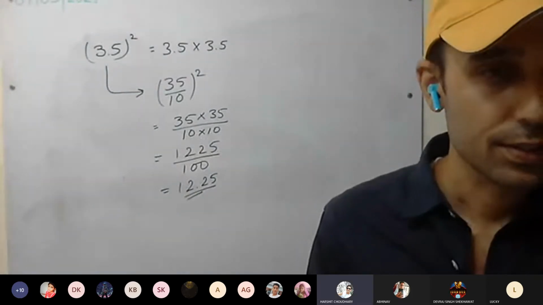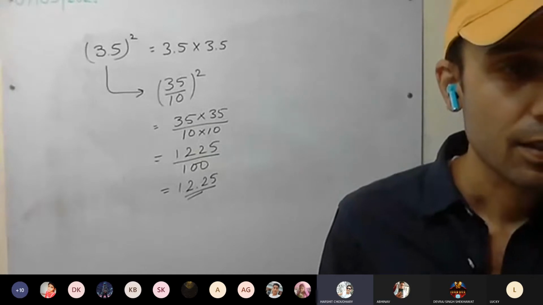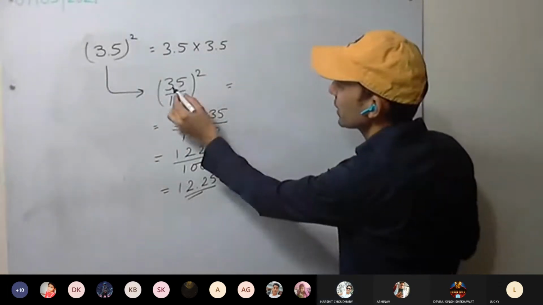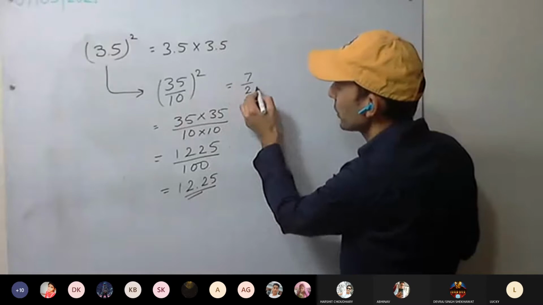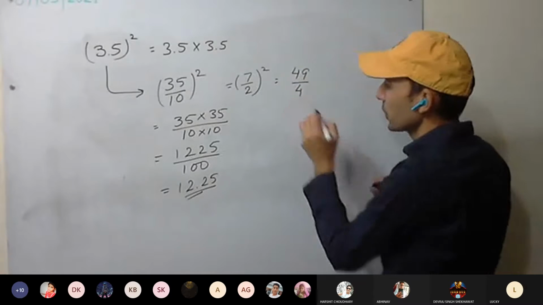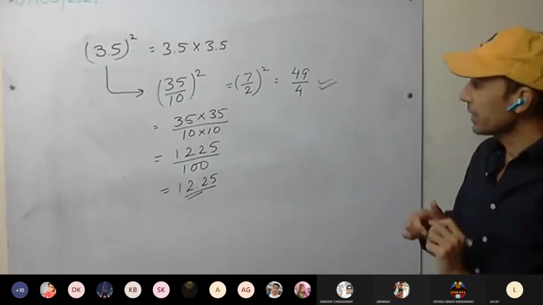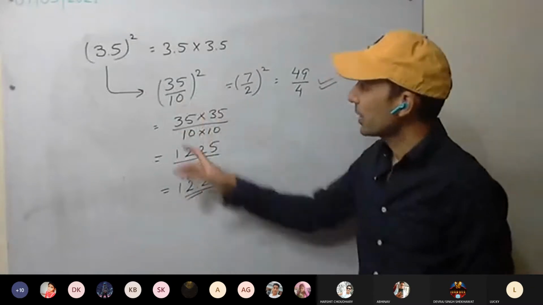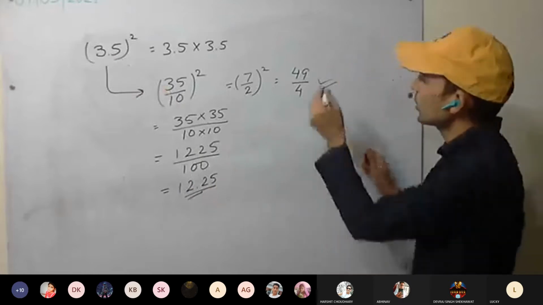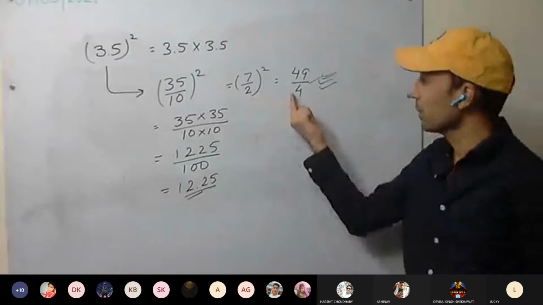Sir, can we cut by the multiple of 5? Okay, so you want to say we can do it like this. They are multiple of 5, 7 upon 2 whole square, 49 upon 4. Okay, you can do it as well this way, no issues. But if question is decimal, we should get answer in decimal. That is fine. But this is also correct. You will get marks in here also. You can divide them, you can solve.